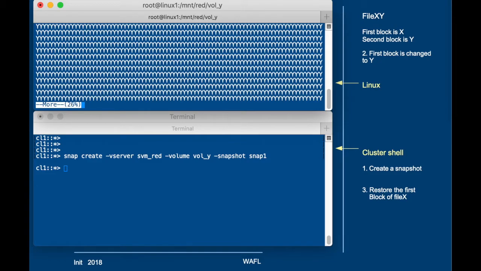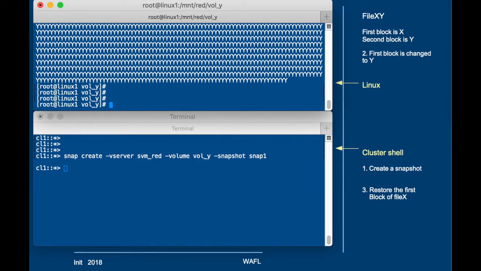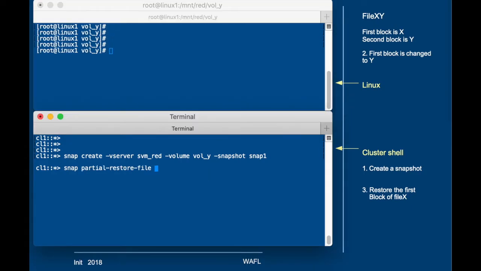And indeed, the first block contains Y's instead of X's. So it's Y's all over the place. So now we're going to restore a single block with X's. So we run snap partial-restore-file from svm_red vol snap1, and we enter the path.